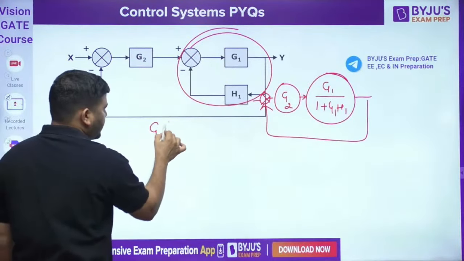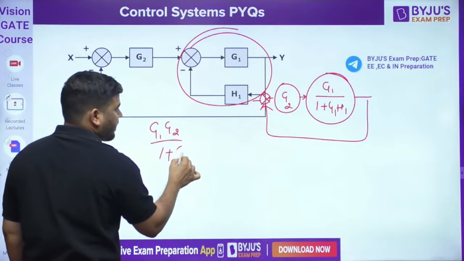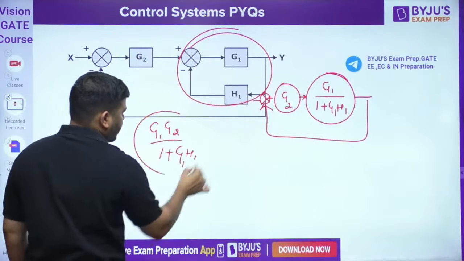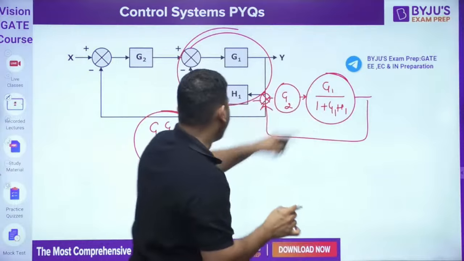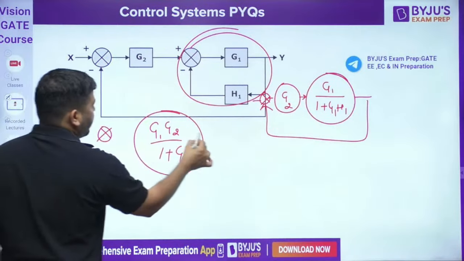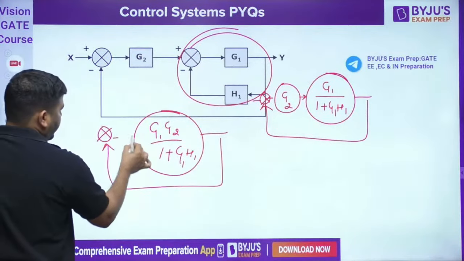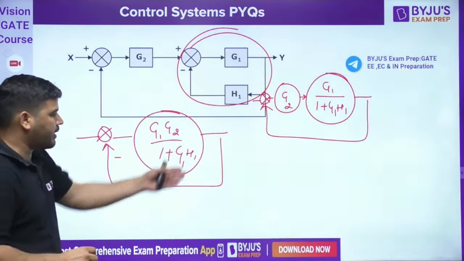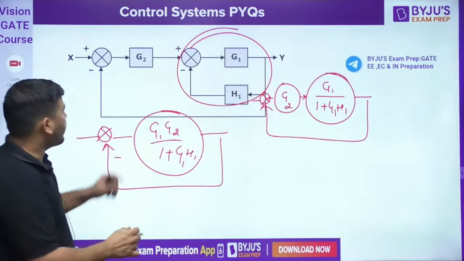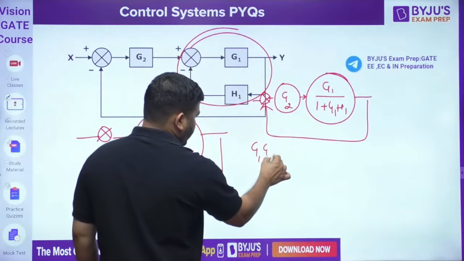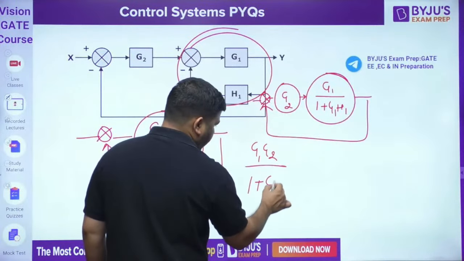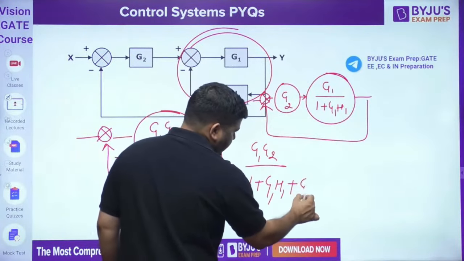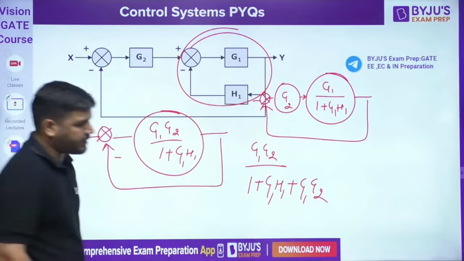It will become Z1 Z2 divided by 1 plus Z1 H1. This is our overall system, and there is a unity feedback. So now you can further simplify it. The overall closed loop system will become Z1 Z2 divided by 1 plus Z1 H1 plus G1 G2. You will get this.